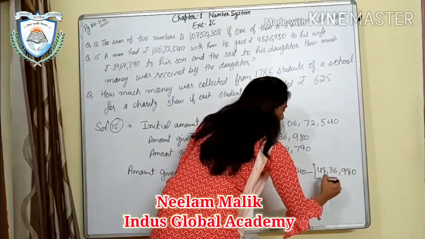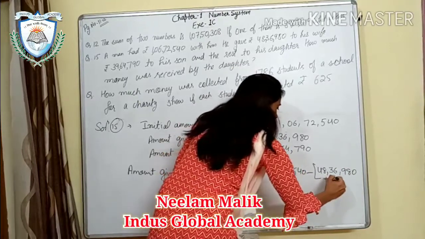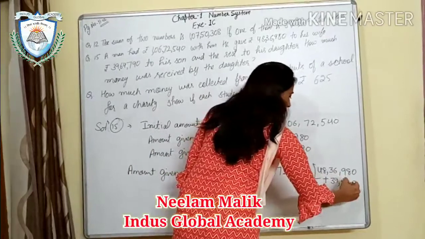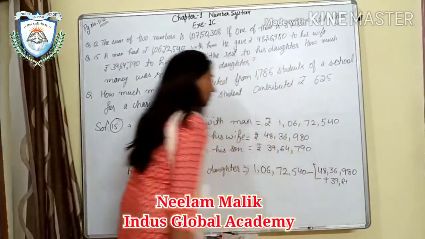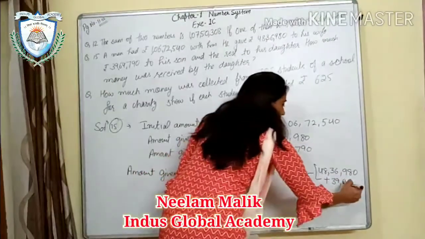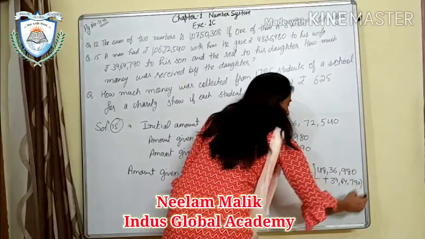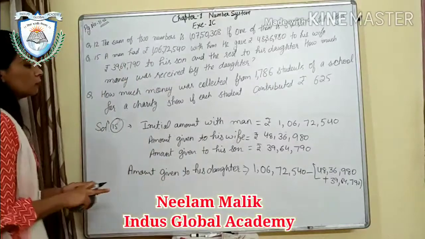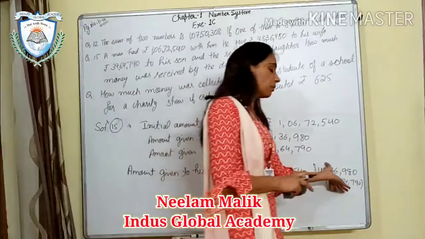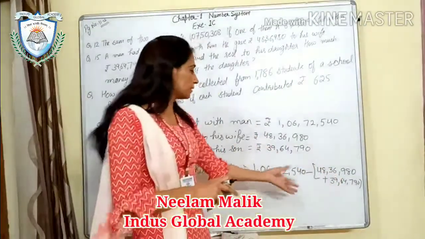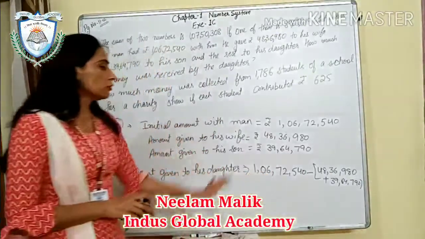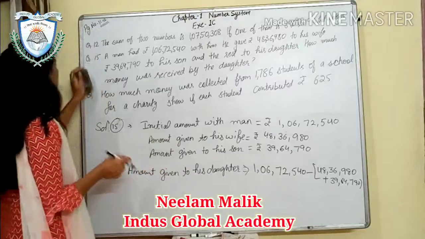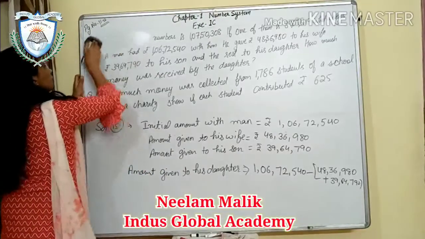36,980 plus this one, 39 lakh 64,790. Okay, so what we have to do is first add these two amounts, then subtract that from this. So first add that. Okay, so I'm adding them here. I'm rubbing this statement. We have done these two.